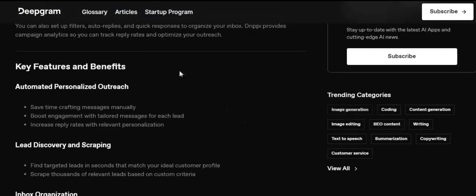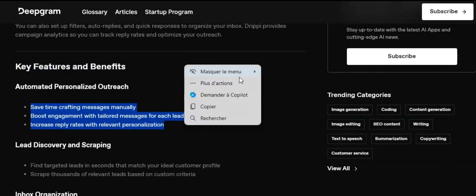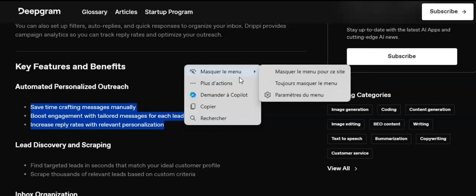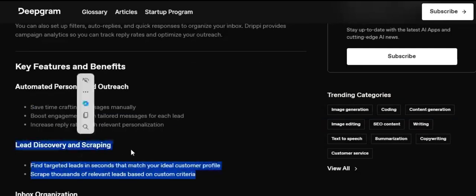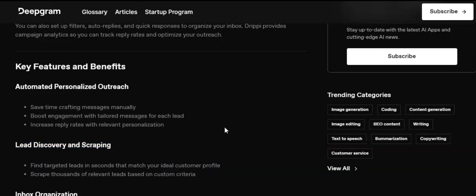Drippi connects to your Twitter account and lets you discover and scrape thousands of relevant leads on Twitter, like occupations, industry, interest and more. You can scale Twitter outreach, and it can be used to promote a new product launch or feature release, content offers like ebooks, webinars, etc. It sends personalized outreach messages for each one, analyzes their Twitter profile, recent tweets and website to tailor the message.